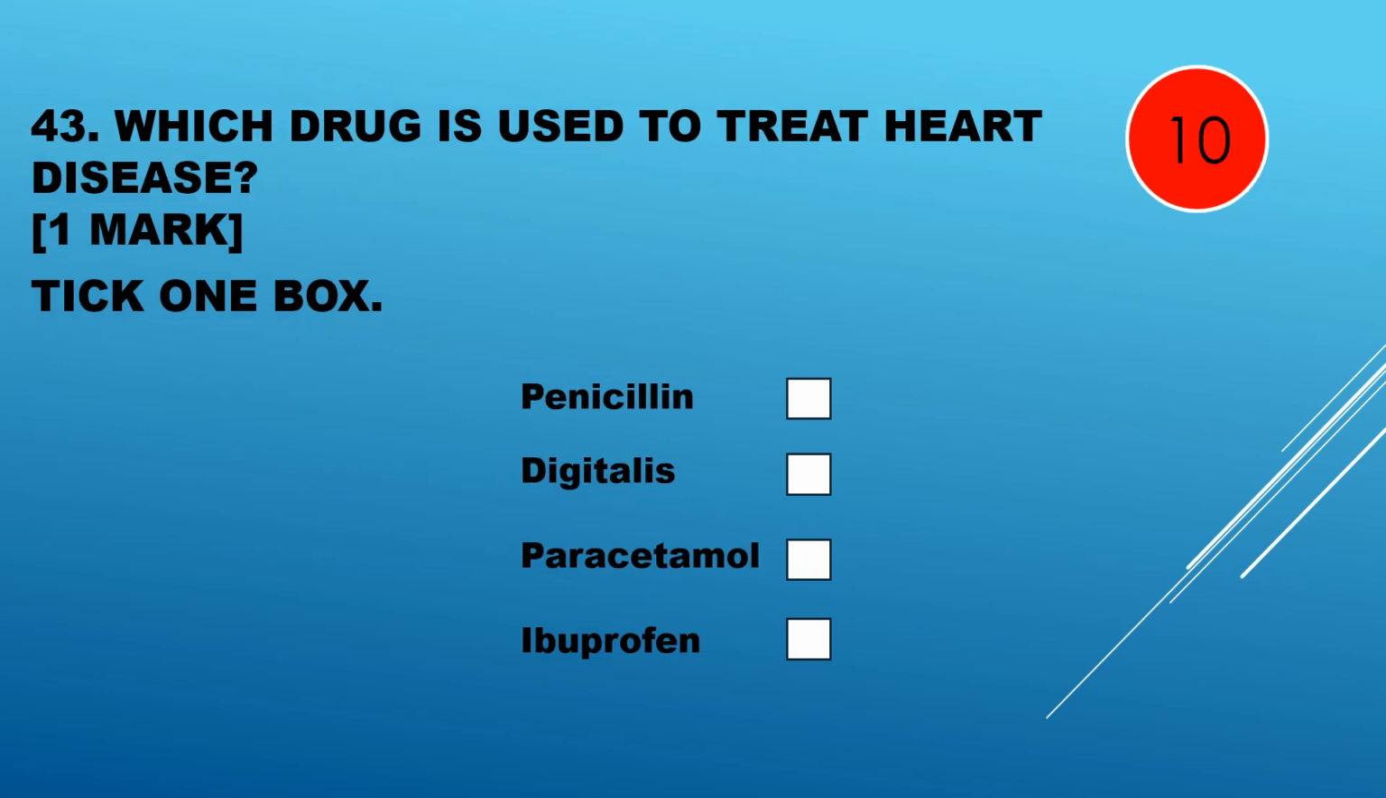Question 43. Which drug is used to treat heart disease? Penicillin, digitalis, paracetamol, ibuprofen. Digitalis, which we get from foxgloves, is used to treat heart disease.